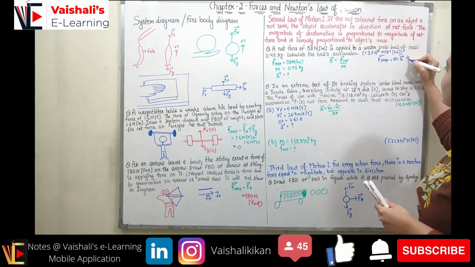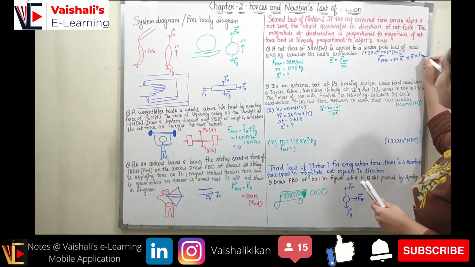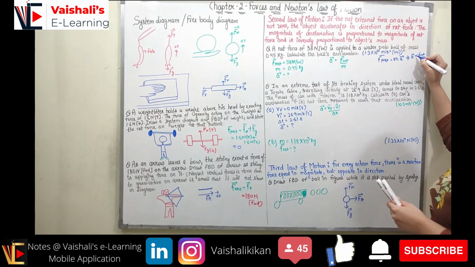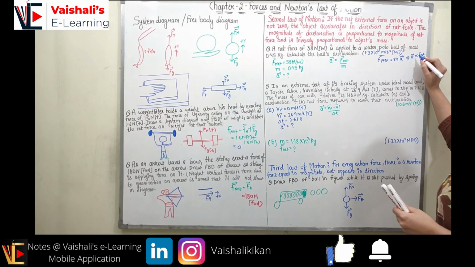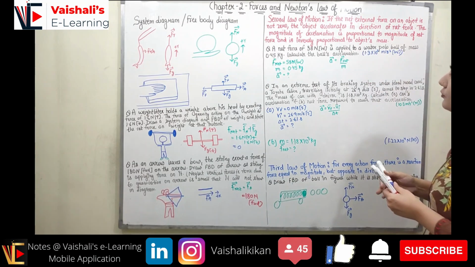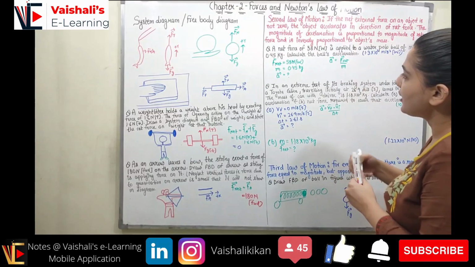Or I can represent that acceleration is proportional to F net, or it is inversely proportional to the mass. And if I remove this proportional sign, I will be taking the proportionality constant equal to 1, right? So I hope you understood this thing. Now coming to the various things that are present, we need to find out the acceleration.